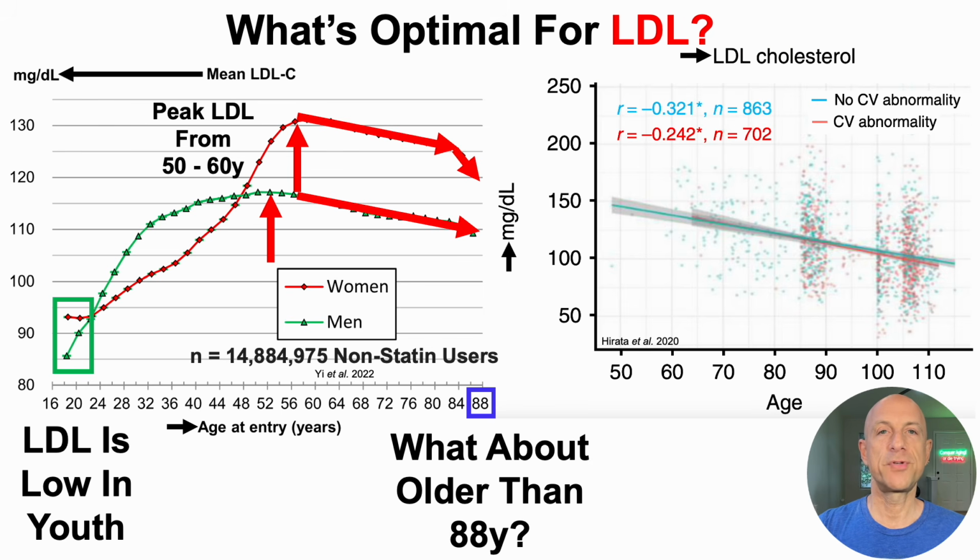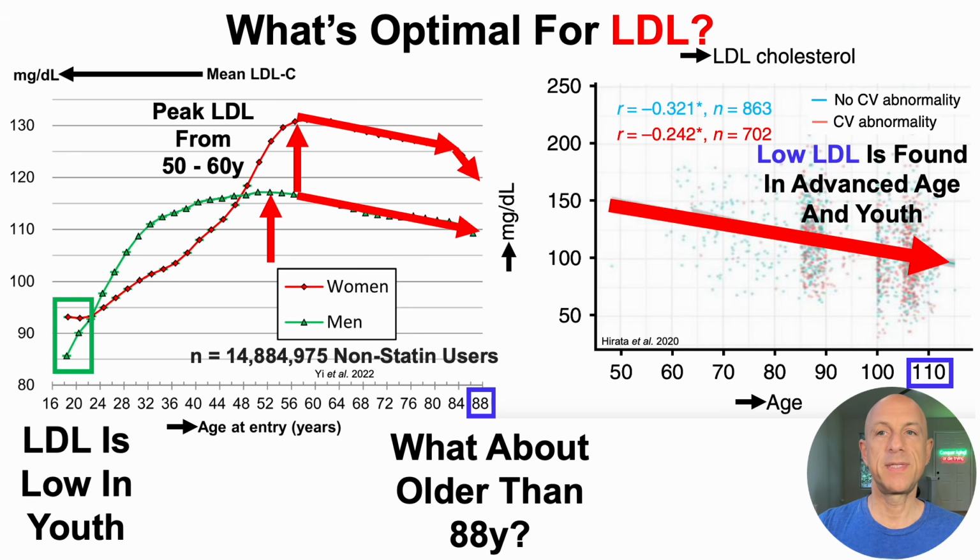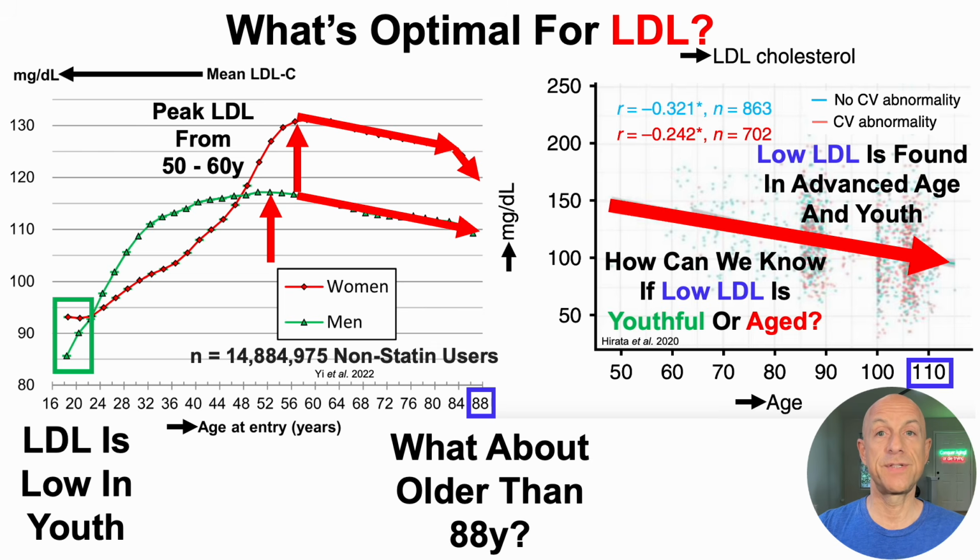In this study too, we've also got LDL on the y-axis plotted against age on the x. But this time, the age range goes all the way up to around 110 years. And here too, even though it's a relatively smaller study of only around 1,500 people relative to the study on the left, which had almost 15 million people, we can see that LDL declines all the way from 50 up to 110 years old. So these data together, they show some interesting things. First, that low LDL is found in youth, but also at advanced ages, which then raises the question of how can we know if low LDL is youthful or aged?